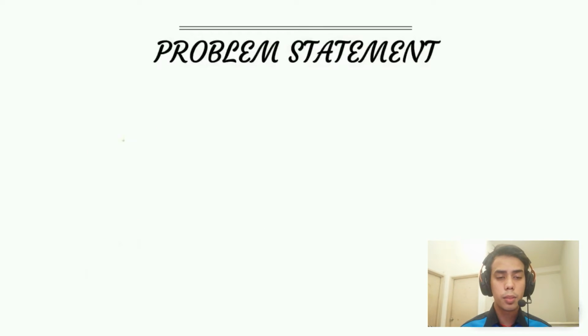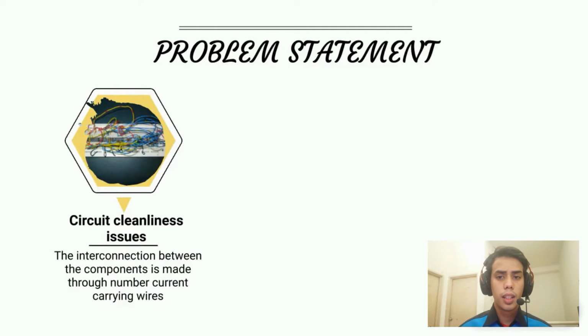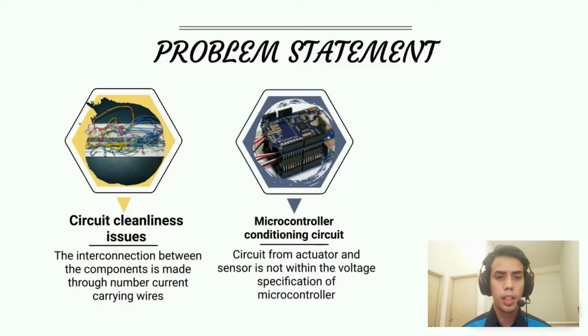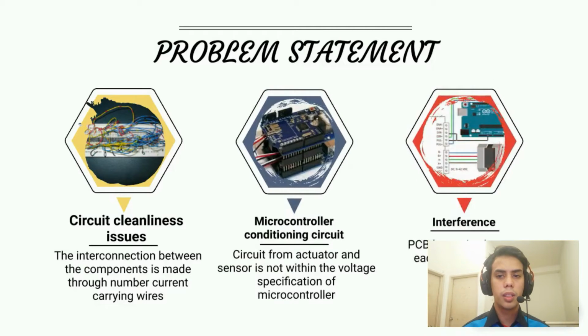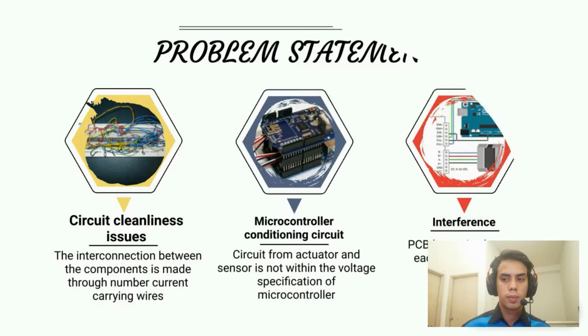The problem that this project encountered is circuit cleanliness issue. The interconnection between the components is made through a number of current carrying wires. It makes the interconnection look bulky. Next, microcontroller conditioning circuit. The circuit from actuator and sensor is not within the voltage specification of microcontroller. And lastly, interference. PCB layout is close to each other that can cause signal interference.